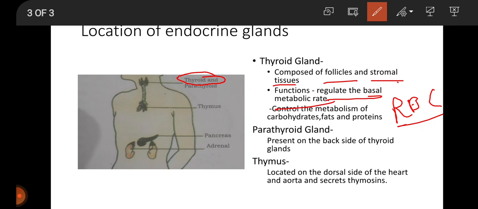Next is parathyroid. You can see in the diagram below the thyroid gland there is parathyroid gland. These are four small pea-sized parathyroid glands present on the back side of the thyroid gland, two on each of the lobes of the thyroid gland.